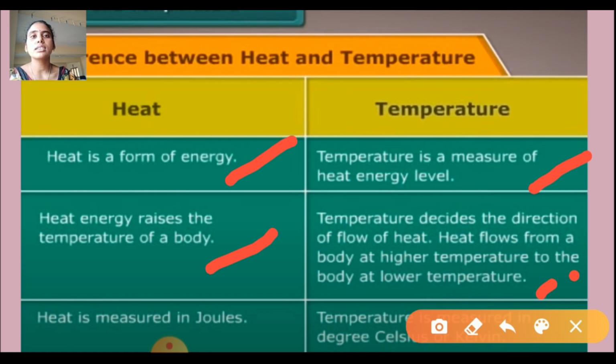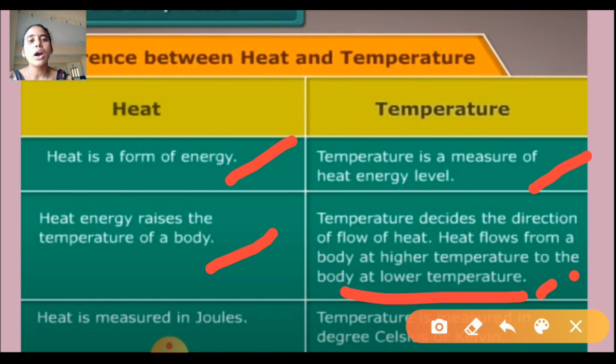When we place a glass of hot milk with cold water, after some time the milk gets cold and the water gets warm. Here both milk and water come to the same temperature. So the direction of heat flow is from hot to cold. The temperature decides the direction of flow of heat. Heat flows from a body at higher temperature to a body at lower temperature.